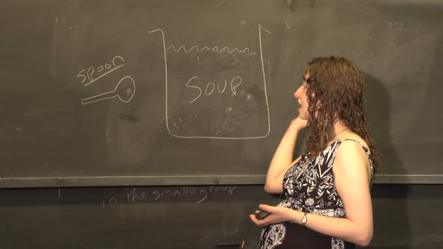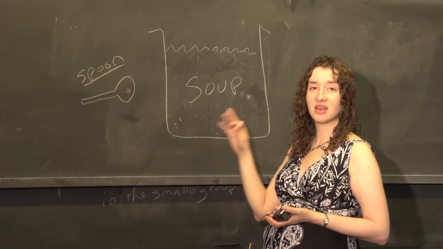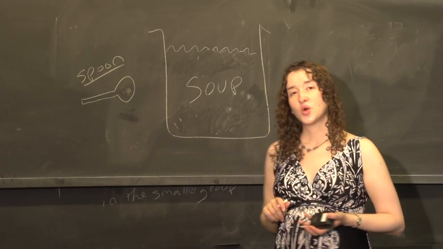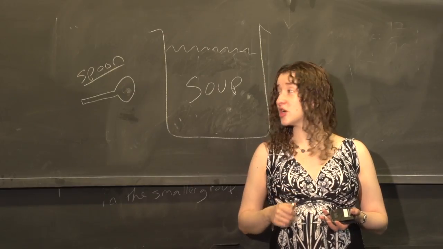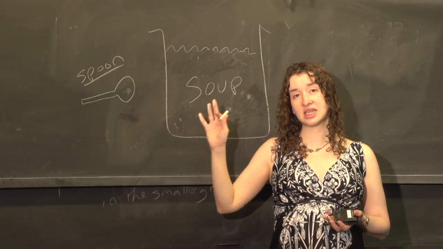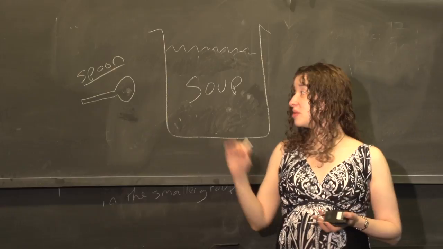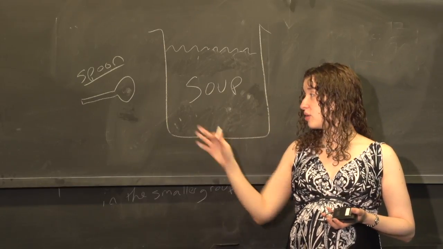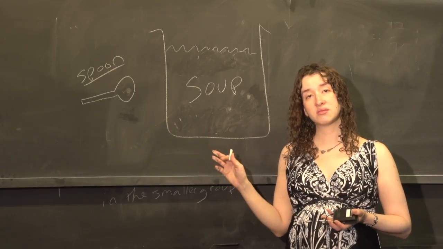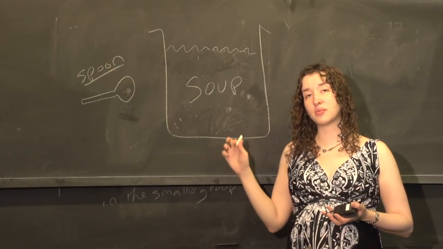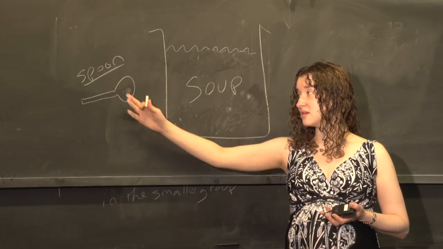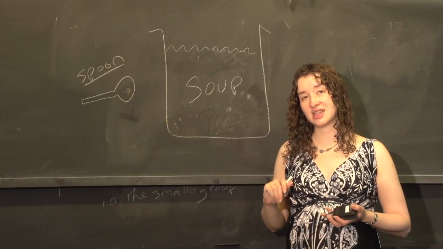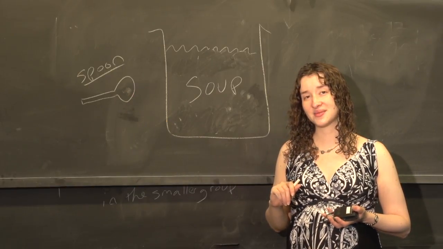Is all the soup the same, or is there a lot of variability in my soup? What does not matter is how big the pot is. As long as the bowl of soup is well stirred, the size of the bowl of soup does not influence my ability to estimate its saltiness.